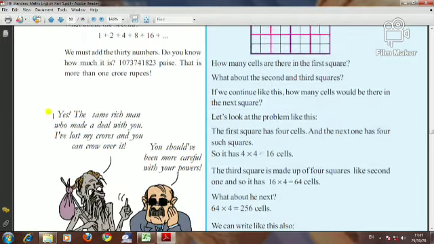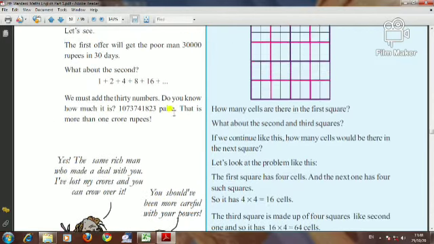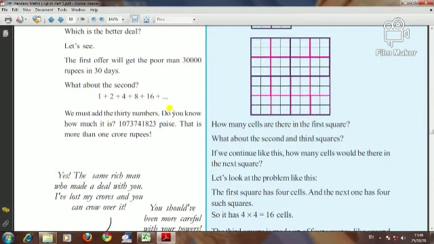Then let's see the condition next here. The same rich man who made the deal with you says, I have lost my crores and you can grow over it all. Then what is the response of the second man? You should have been more careful with your powers. So that's all about this one. Now let's go to our activity.